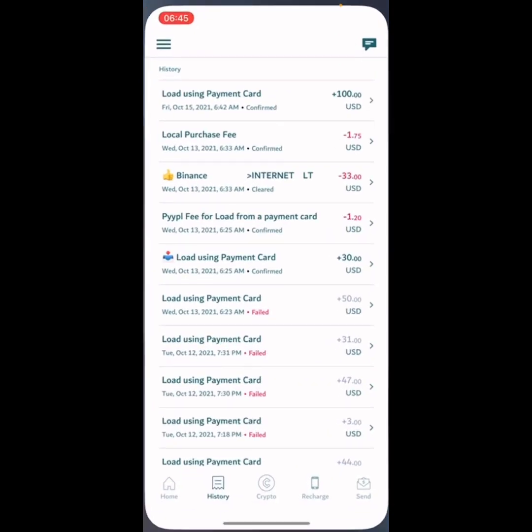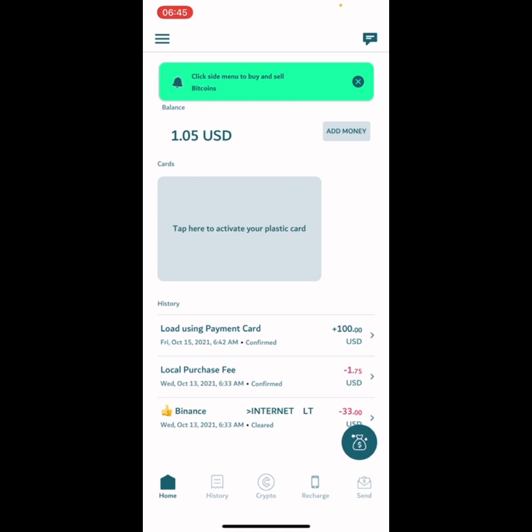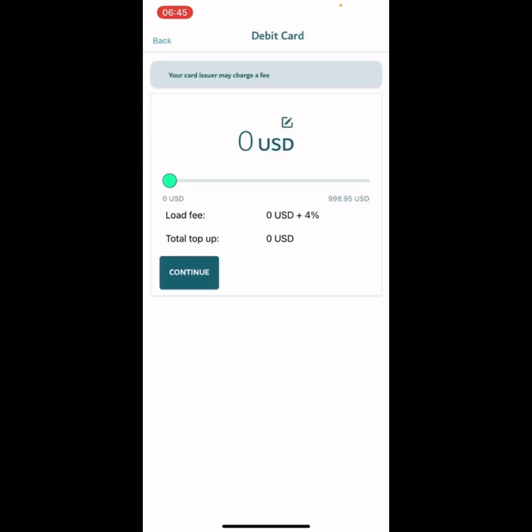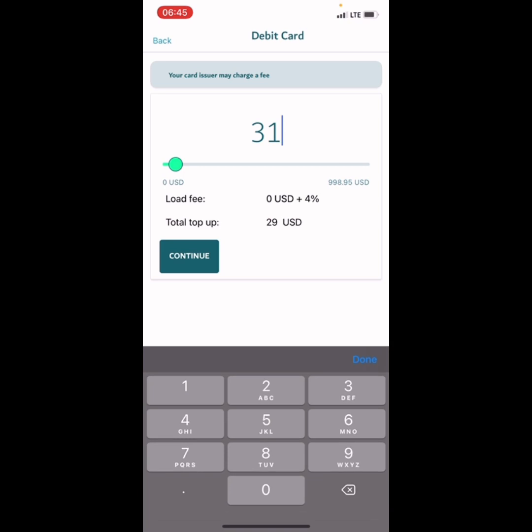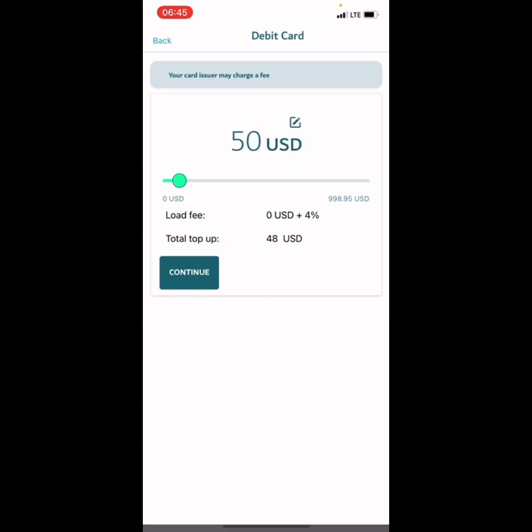So let us get started without further ado. The first thing you need to do is to register on this app, which the link is inside the description below. The next thing you want to do is to add money. So you want to go here and use prepaid cash. So I'm going to go with $50. I want to check something out. $50. The next thing I'm going to click is continue.